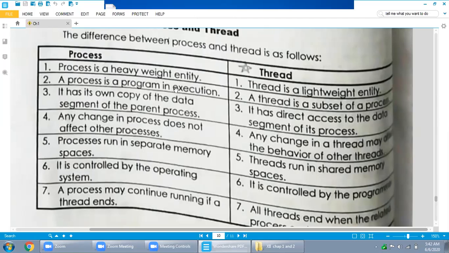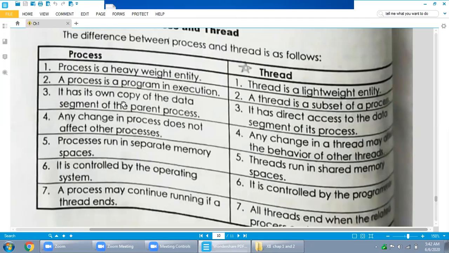A process is a program in execution. A thread is a subset of process. You already have the concept of subset in mathematics. A part of a set is known as a subset.